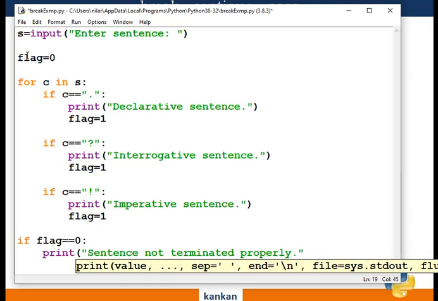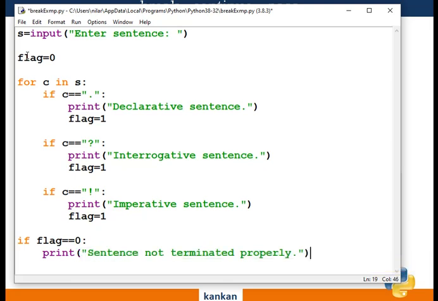Clear? Okay. So we did not use the break statement. Where do we have to use this break statement?